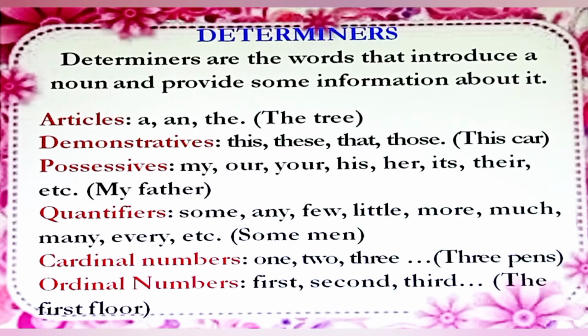Determiners. Determiners are the words that introduce a noun and provide some information about it. A and the are articles. The tree is a noun phrase. This, these, that, those are demonstratives. This car is a noun phrase. My, our, your, his, her, its, their, etc. are possessives. My father is a noun phrase.